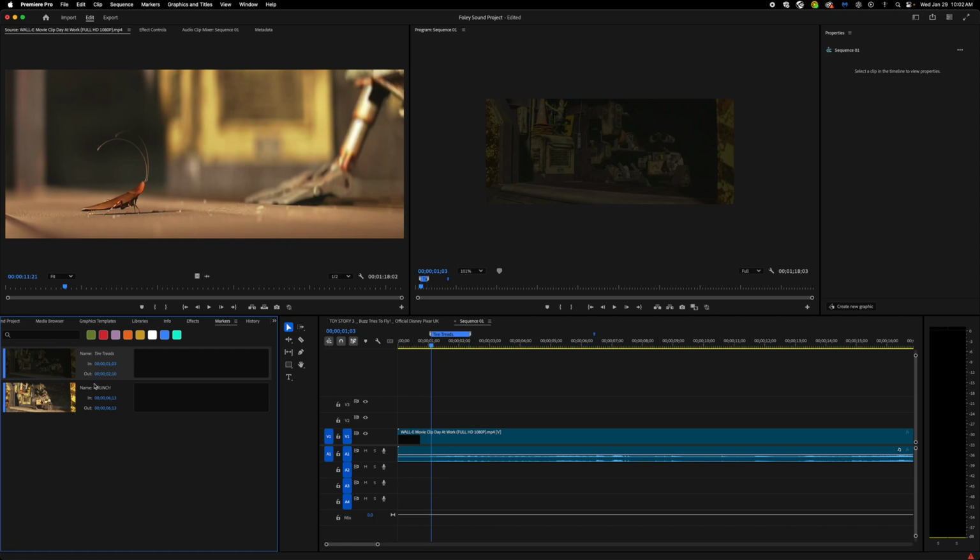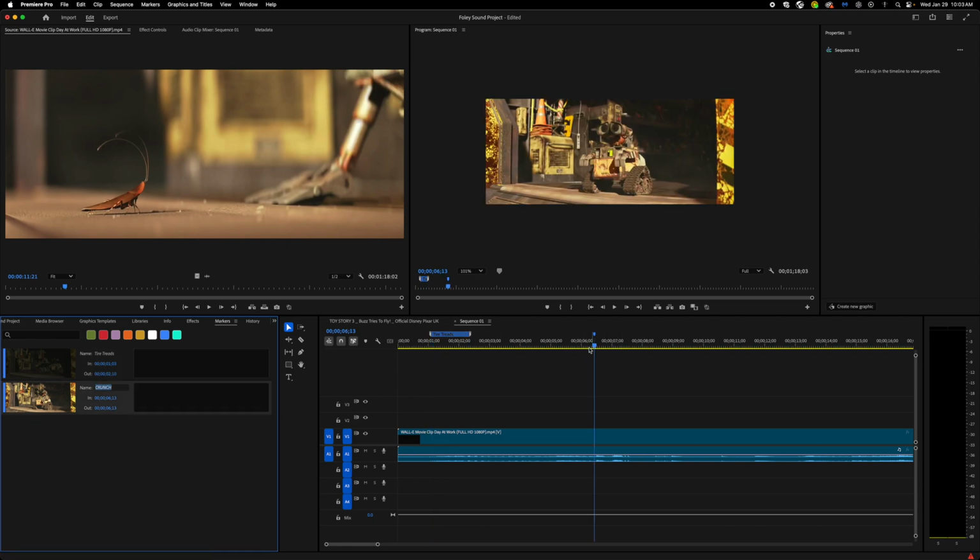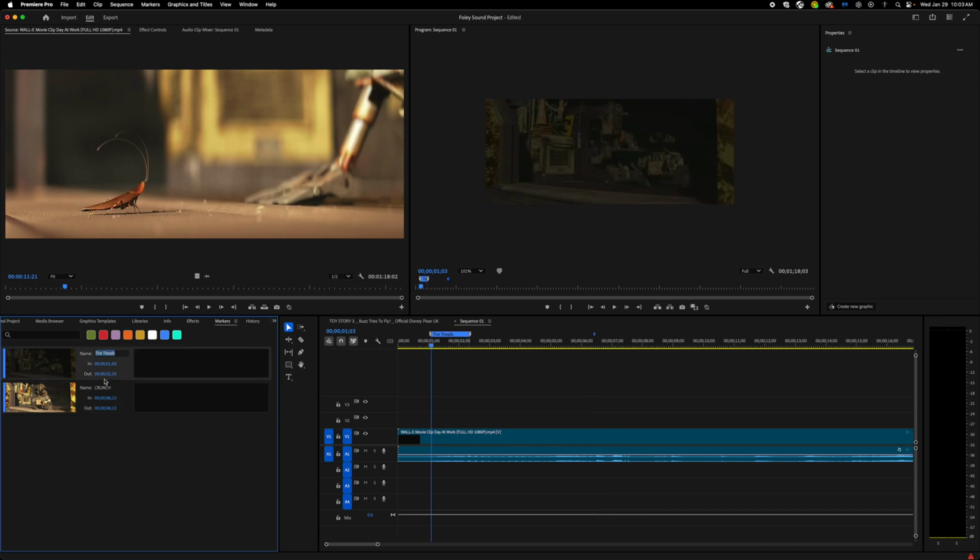I can click on those, and you'll notice that when I click on them, the playhead is actually moving over here in the timeline. I can change their names, I can change when they begin and when they end with the in and out point right here. And I can organize them. I can say, only show me the blue ones, only show me the orange ones. That's going to help us when we are capturing our dialogue and sound effects and adding them in.